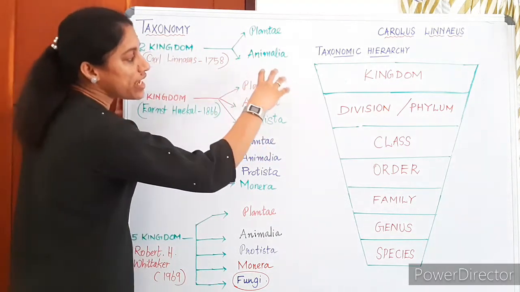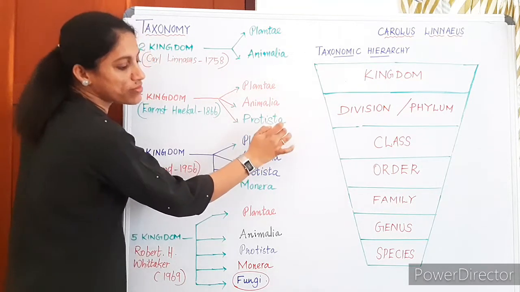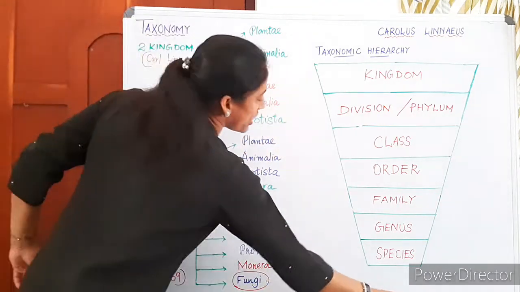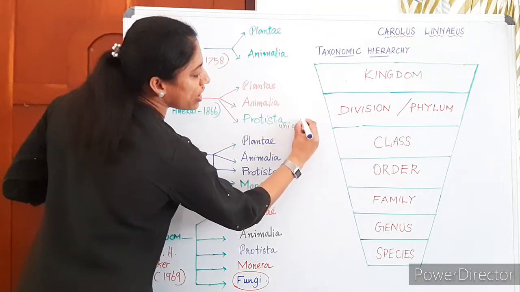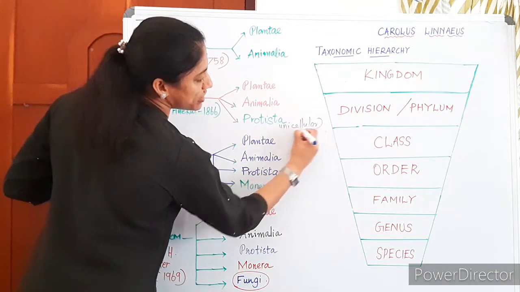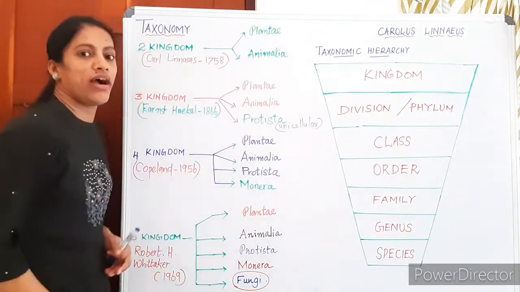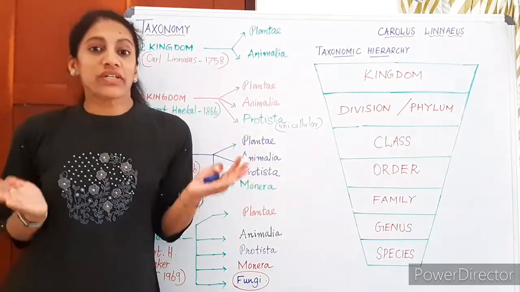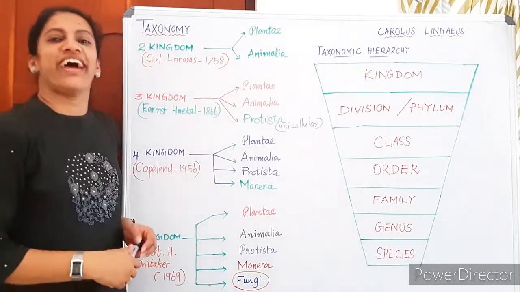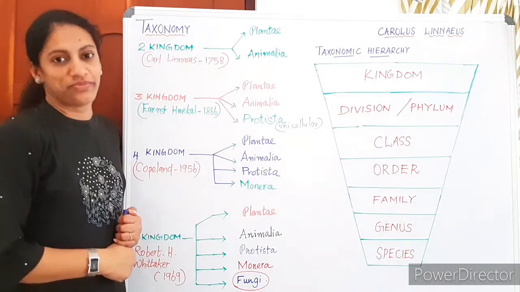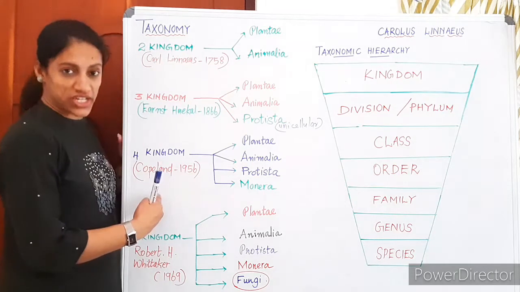That means he separated all unicellular forms into another kingdom, taking all unicellular members out of Plantae and Animalia and naming the group Protista.